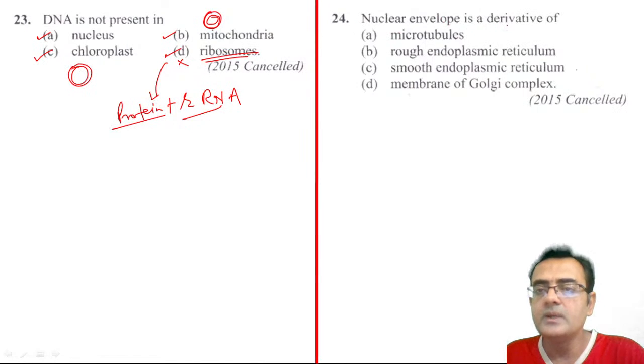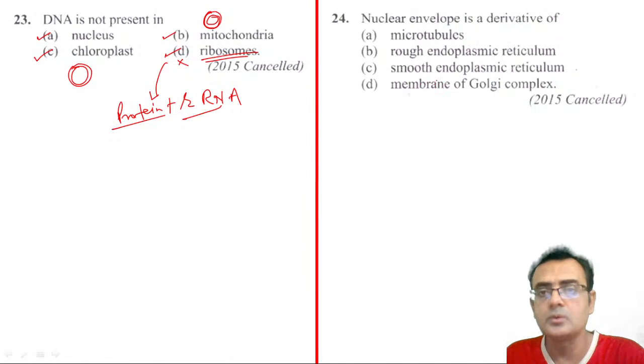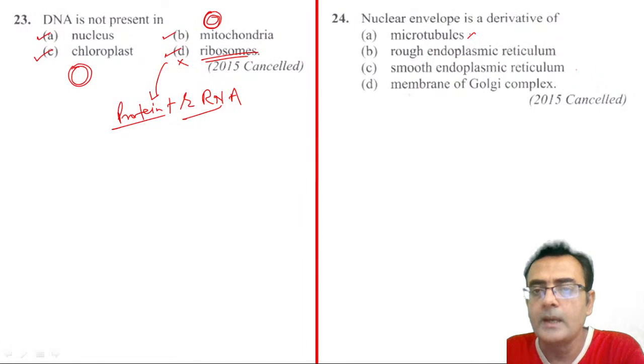Nuclear envelope is a derivative of. This is a good question. 24. Can you tell me the answer? Nuclear envelope. We can consider this a good question. See, microtubule, no. There is no contribution of microtubules in the formation of the nuclear envelope.